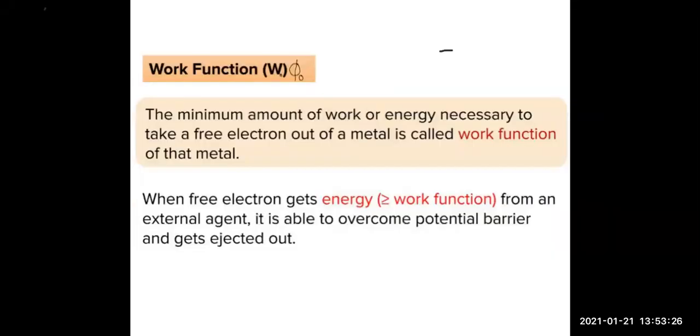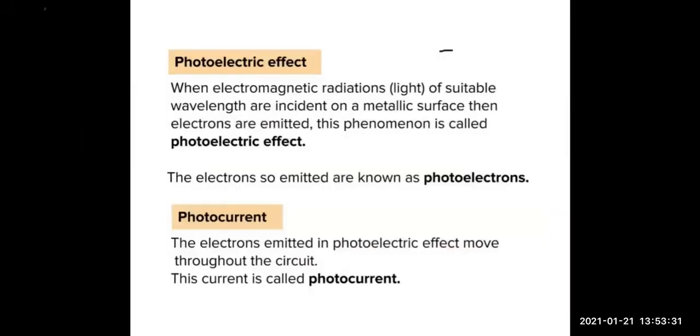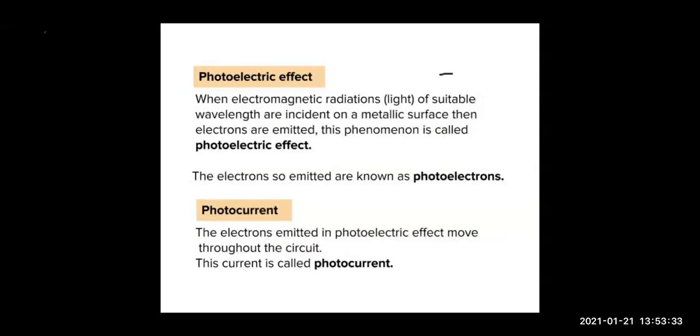Now let's talk about photoelectric effect. So what is photoelectric effect? So children, photoelectric effect is the phenomena of emission of electrons. Electrons bahar aane ka process hai from the surface when the light of suitable wavelength or frequency is put on the metal surface. This phenomena is known as photoelectric effect, and we know electrons are coming out, and these electrons are known as the photoelectrons.